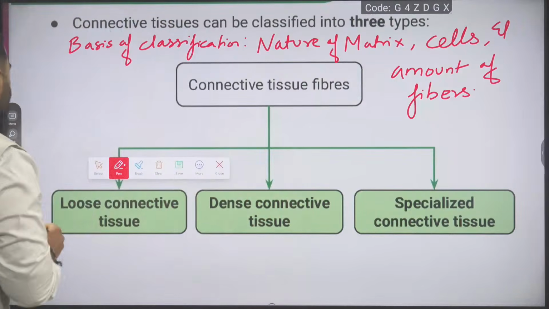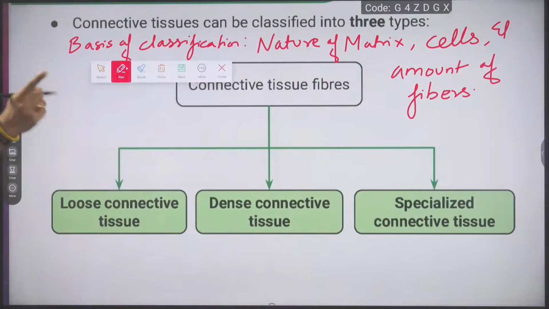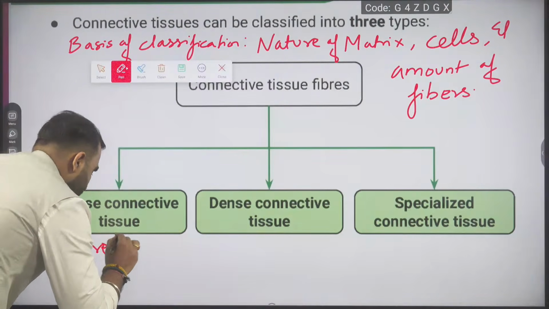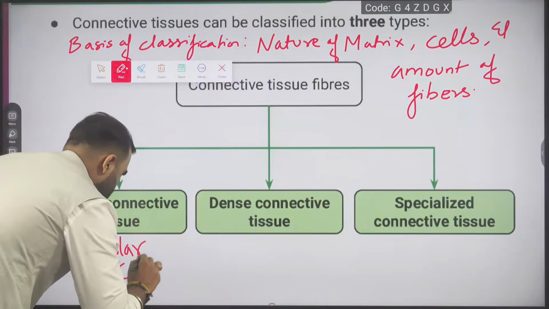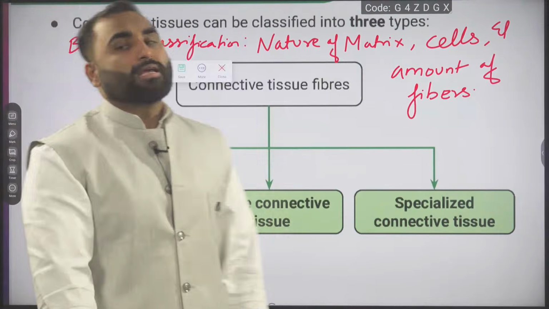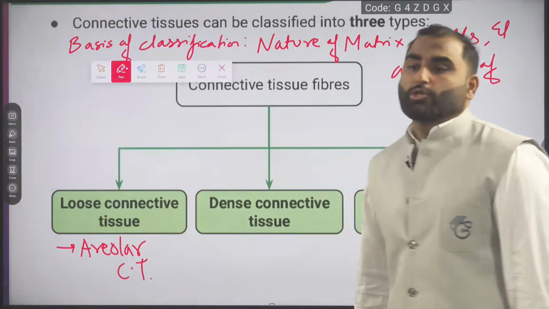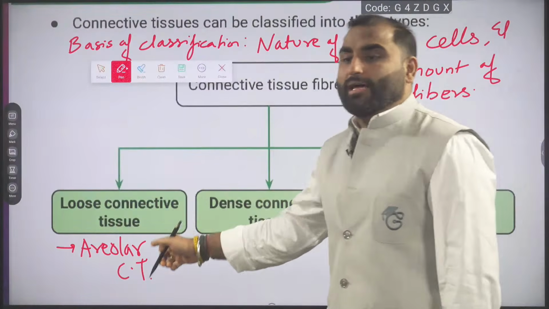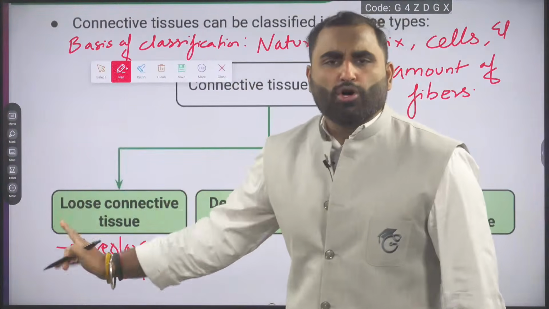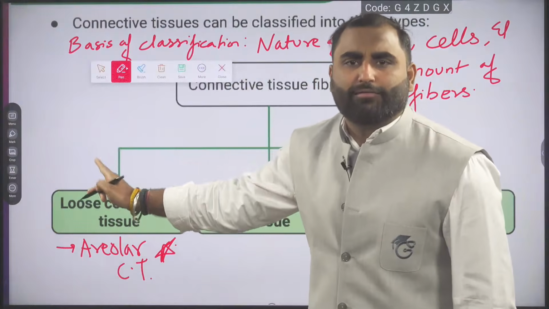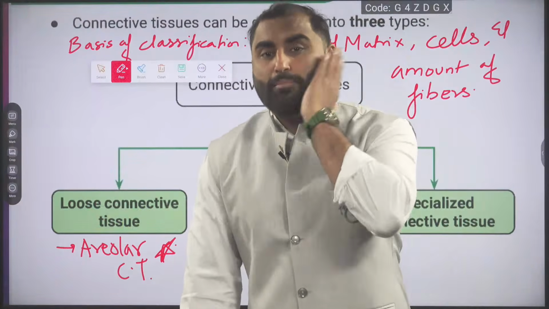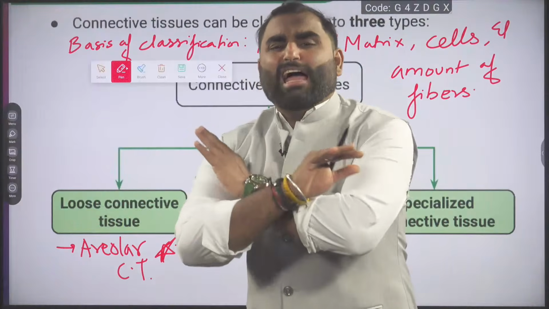Okay? So what I will do, I will write down the names. You also write down loose connective tissue. You are going to study areolar connective tissue here. In loose connective tissue, the first tissue you are going to study is areolar connective tissue, and areolar connective tissue is the most important connective tissue in our body.